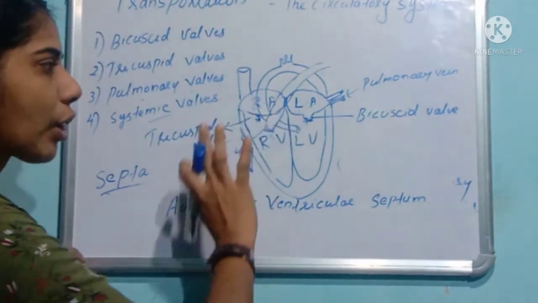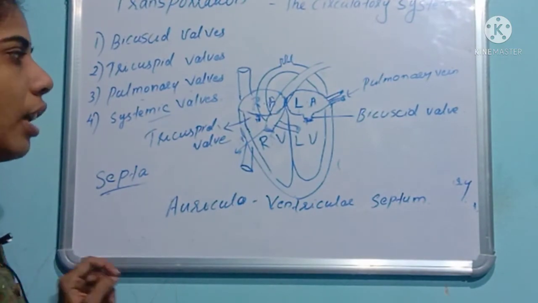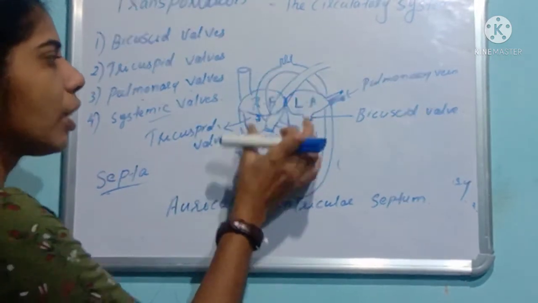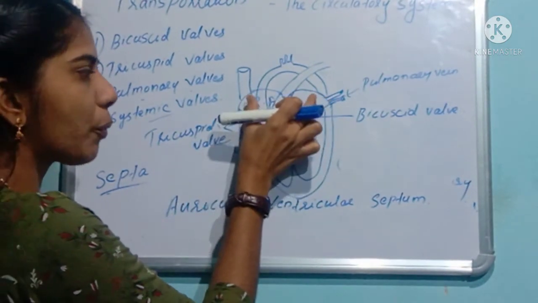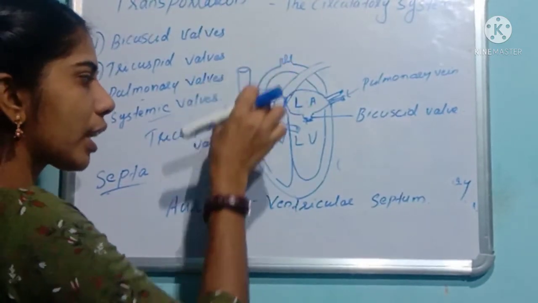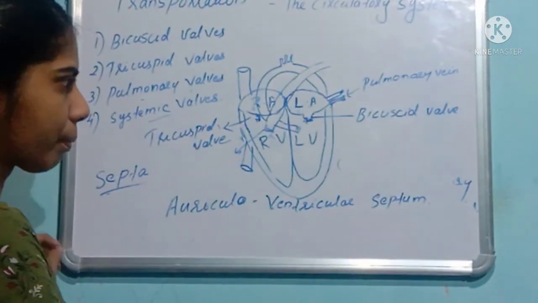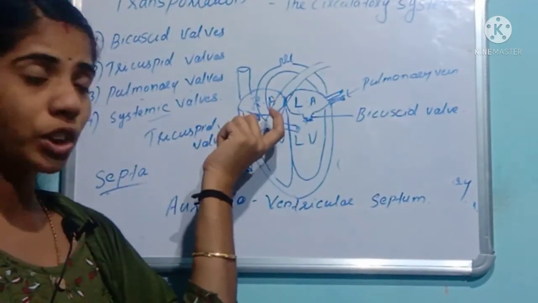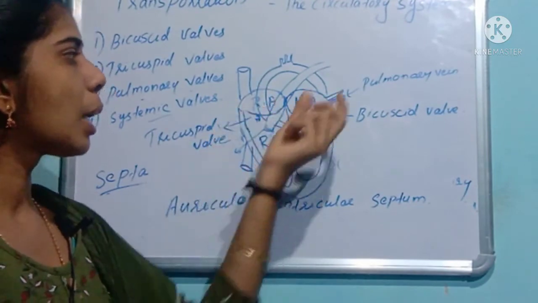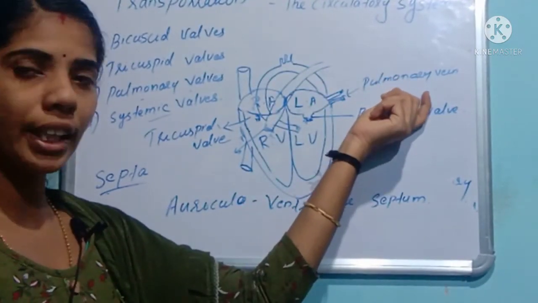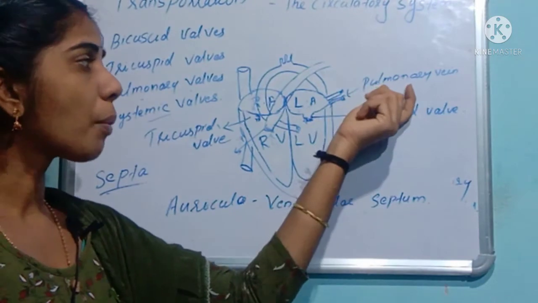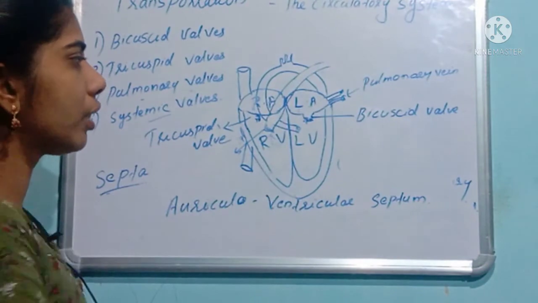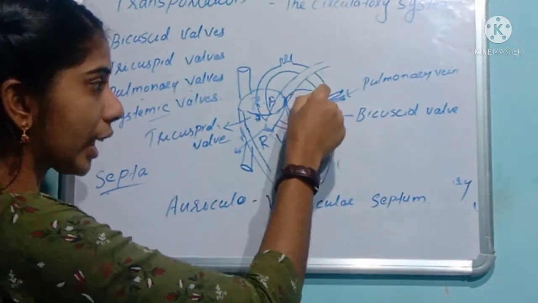Contraction and relaxation are important for the pumping of blood in the heart. At relaxation time, the blood is filled from the superior and inferior vena cava and the pulmonary vein. The vena cava fill deoxygenated blood to the right auricle, and the pulmonary vein fills the oxygenated blood from the lungs to the heart.